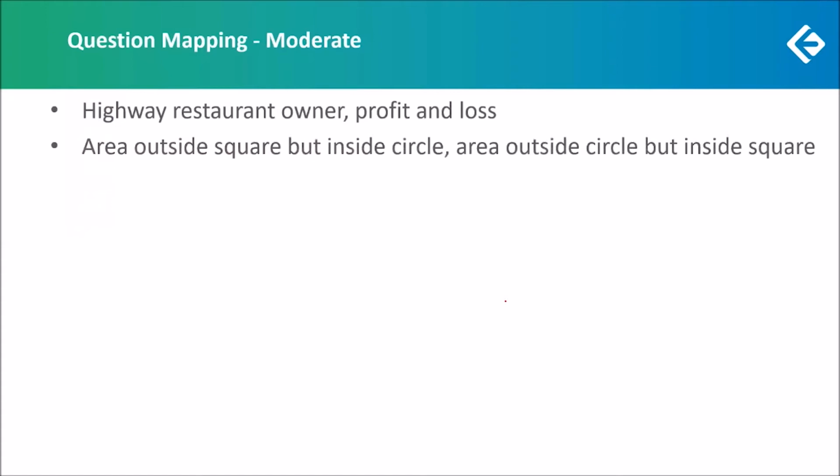Now, there was one question in which we were told that the area outside the square but inside the circle is represented by one letter, and the area outside the circle but inside the square is represented by another letter. We had to find the difference between the areas represented by these 2 letters. Now, this was not a difficult question, but this is not a question that you come across too often. Once you have seen the solution for this question, once you know how it is to be solved, next time you will find it easy.